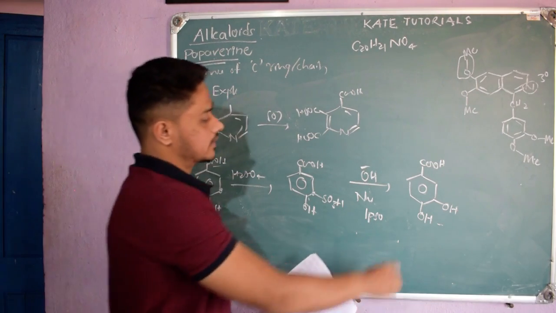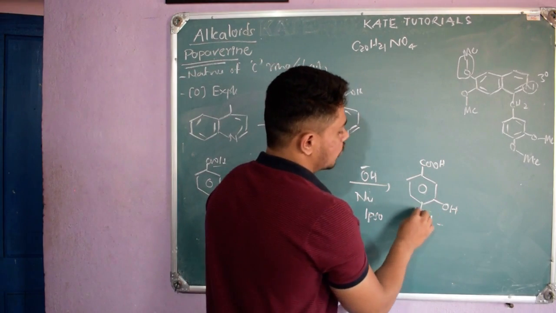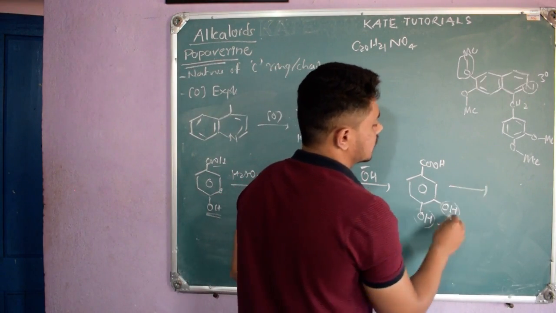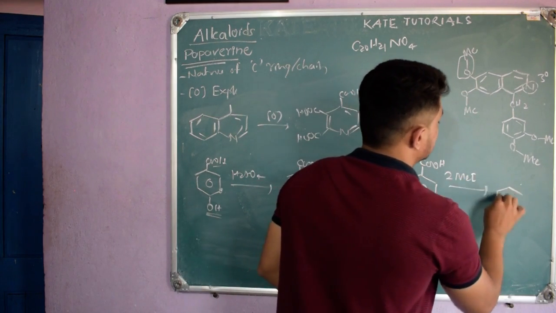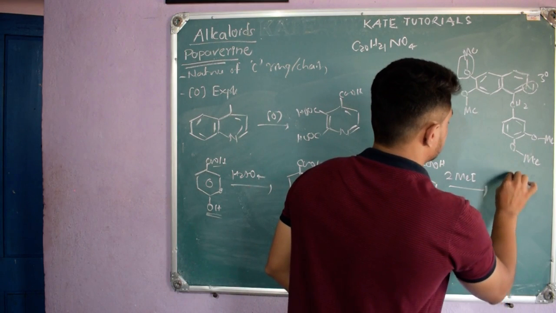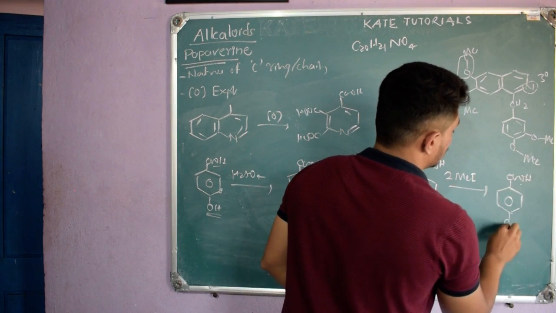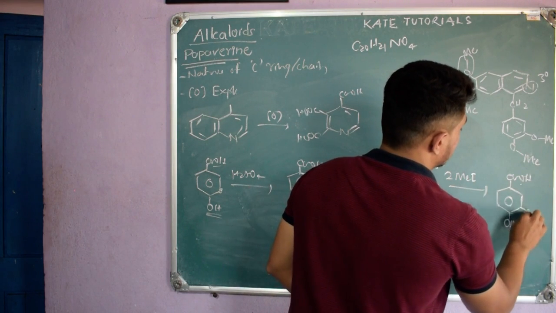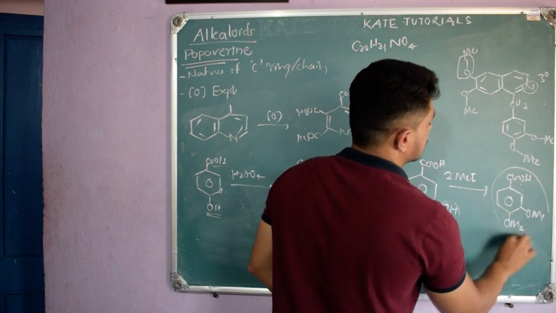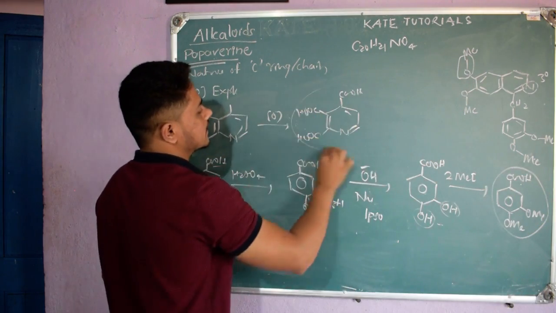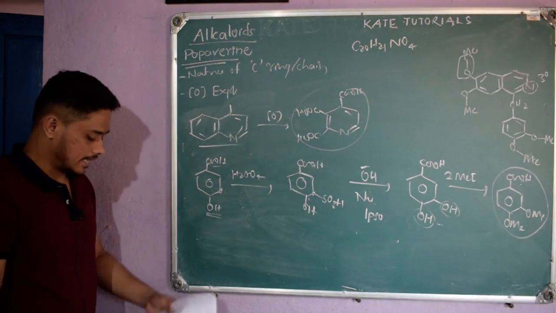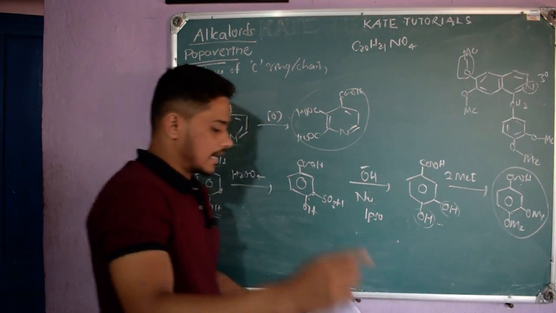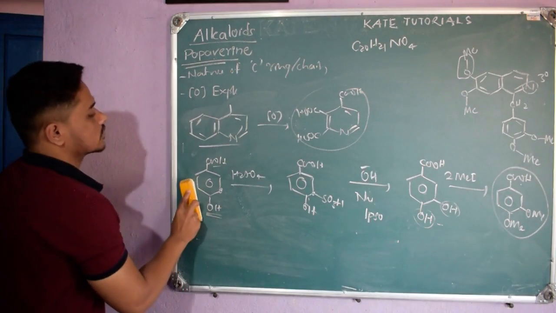So this was one of my products, and OH I wanted to replace with OMe, right? So I will take 2 equivalents of methyl iodide. If I add, I will get this product, COOH. Here also OMe I will get, and here also I will get OMe, right? So one of the compounds they synthesized is this. They synthesized this with quinoline, but with isoquinoline also we can synthesize it, right? And also they synthesized 2 more compounds, right?